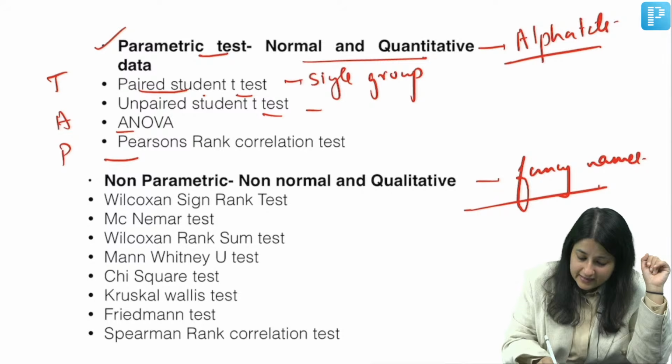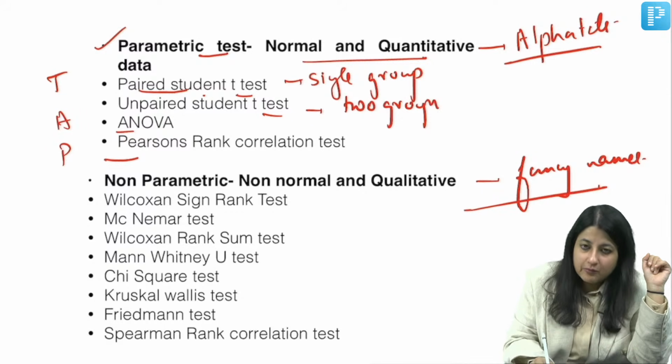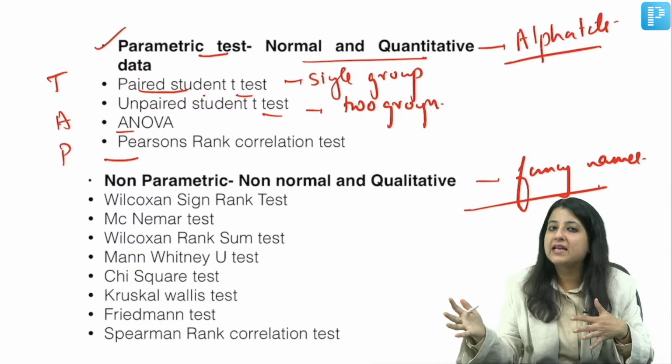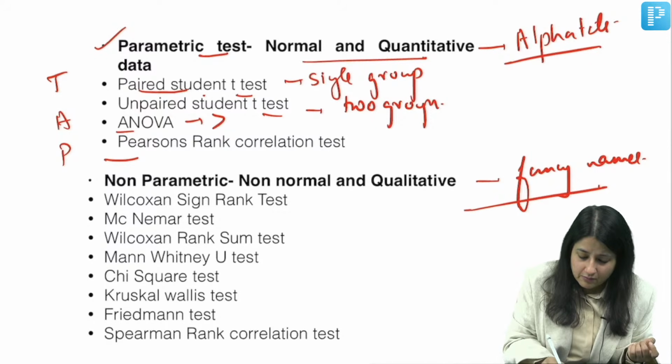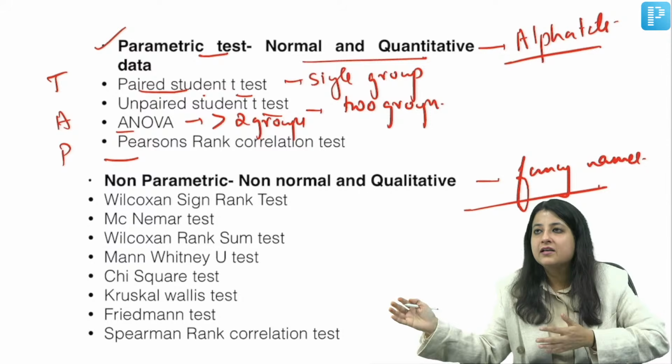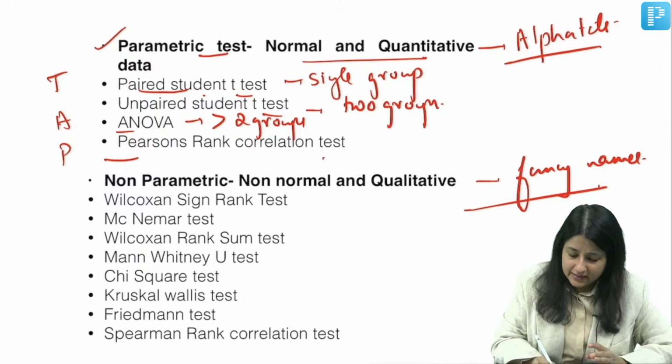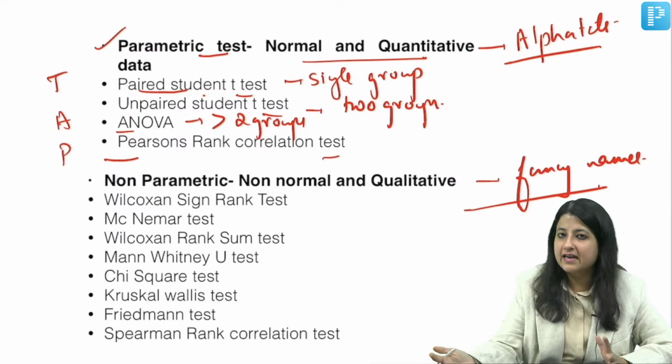What is unpaired t-test? Unpaired is for two groups, like mean hemoglobin in a group of dengue and malaria patients. And what is ANOVA? More than two groups, like mean hemoglobin in a group of dengue, malaria, chikungunya patients. Pearson's correlation, you just did it, scatter diagram.